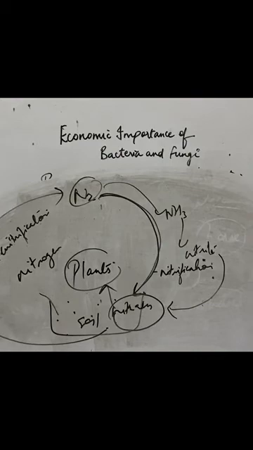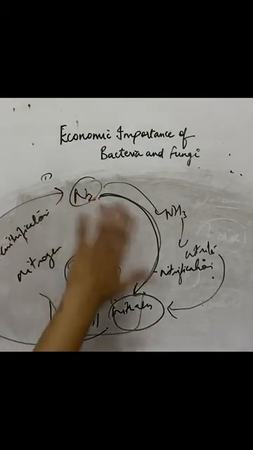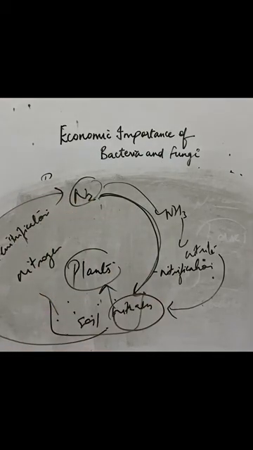And there are some bacteria which convert nitrogen directly into nitrate. Then there are some bacteria which convert nitrates back into nitrogen. So this cycle continues, and it is known as the nitrogen cycle. Bacteria are also used for preparing wines and for giving flavors to tea and coffee.